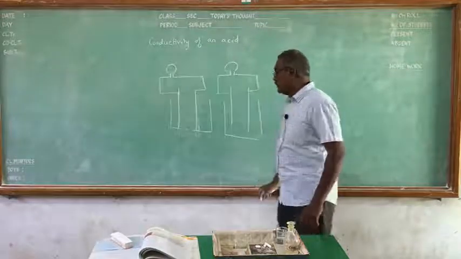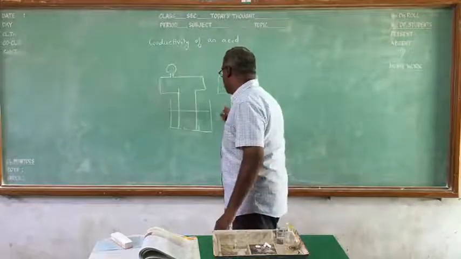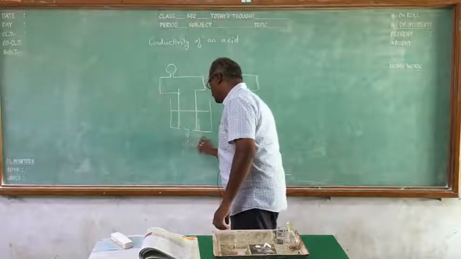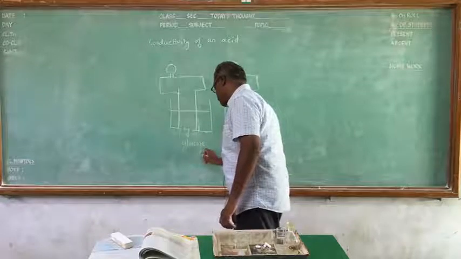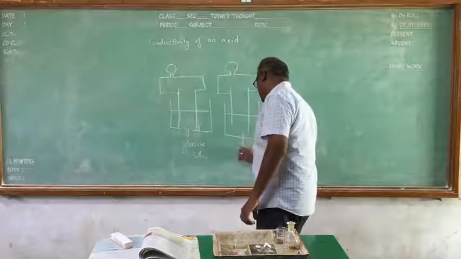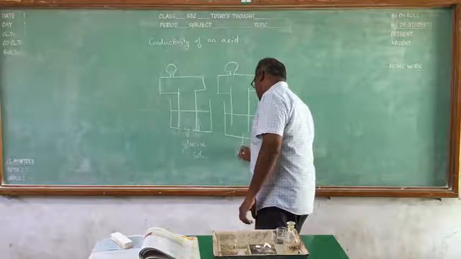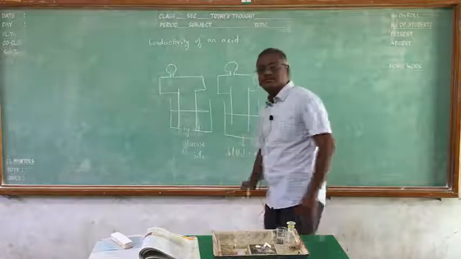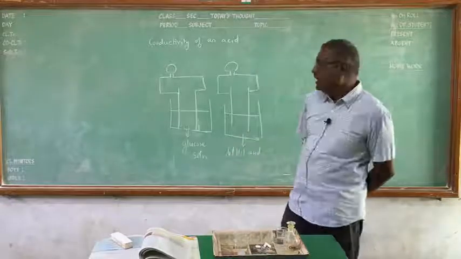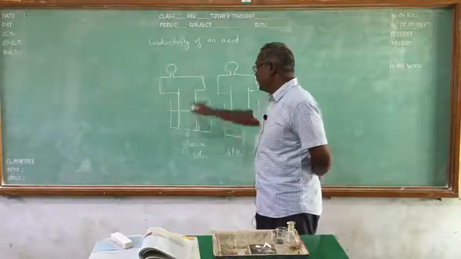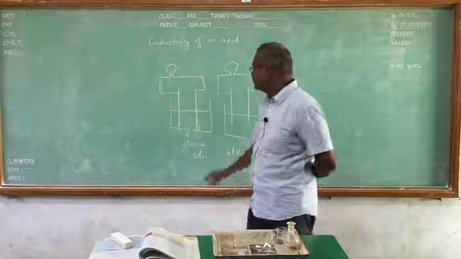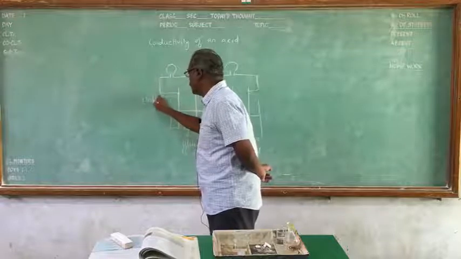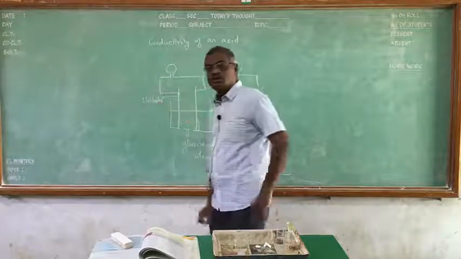Here, I have taken beakers. In the first beaker, I have taken glucose solution. In the second beaker, I am taking hydrochloric acid, or we can say dilute hydrochloric acid. And inside the solution, I have dipped two electrodes. These are carbon electrodes. Electrode means a rod.